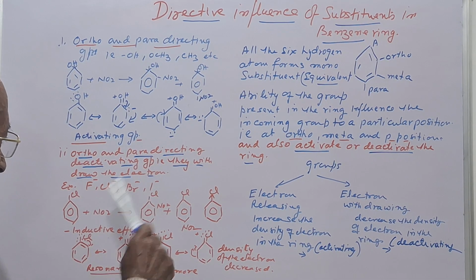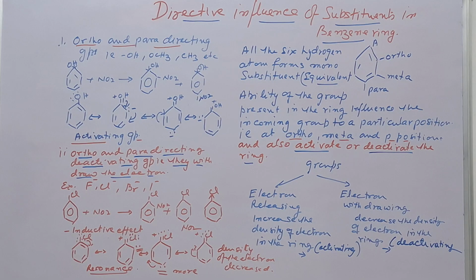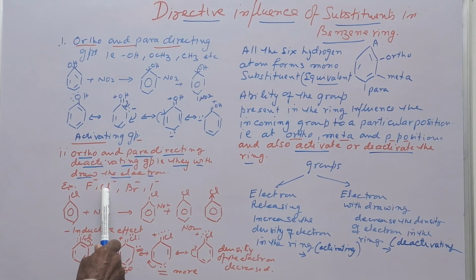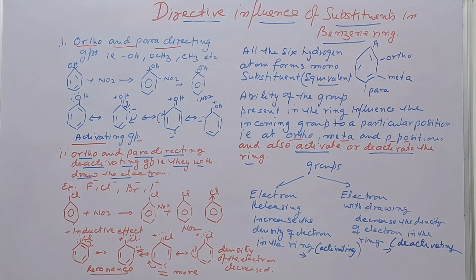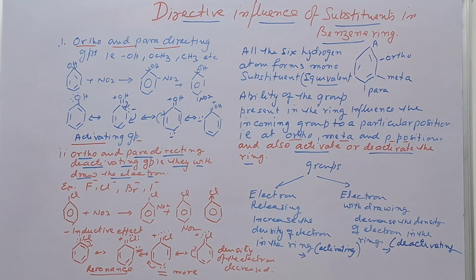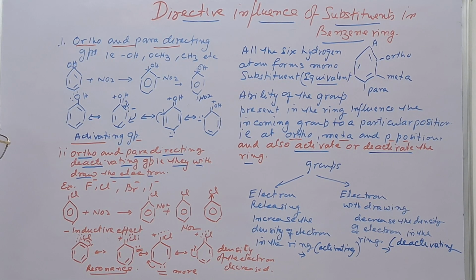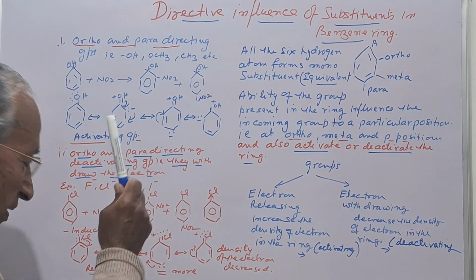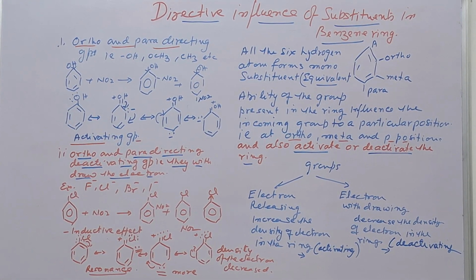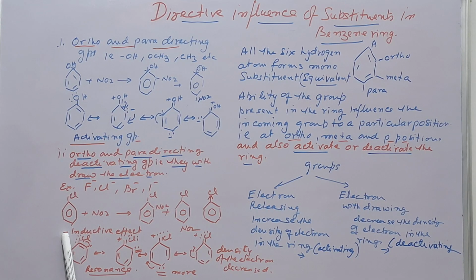If we take the examples of the halogens, fluoro, chloro, bromo and iodine, you know it has a very good property of negative inductive effect. This is the negative inductive effect.